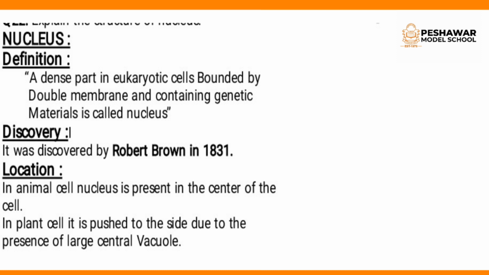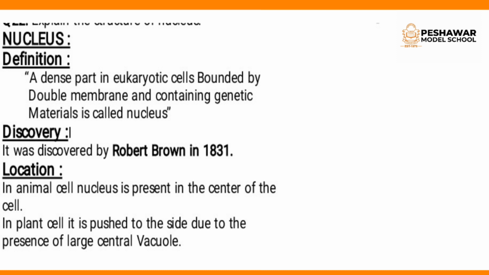The definition of the nucleus: a dense part in the eukaryotic cells. I told you that the nucleus is absent in the prokaryotic cell while it is present in the eukaryotic cell. That's why in the definition, a dense part in eukaryotic cells bounded by double membrane and containing genetic material is called the nucleus. It is protected by double membrane, and it consists of genetic materials which transfer characters from parents to offspring. Clear? Discovery: it was discovered by Robert Brown in 1831.